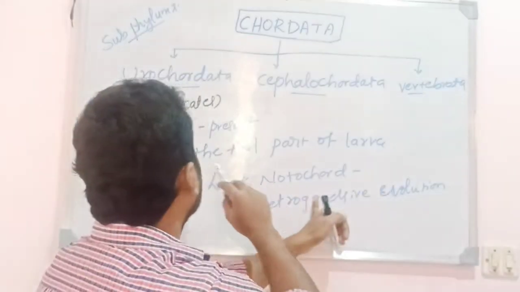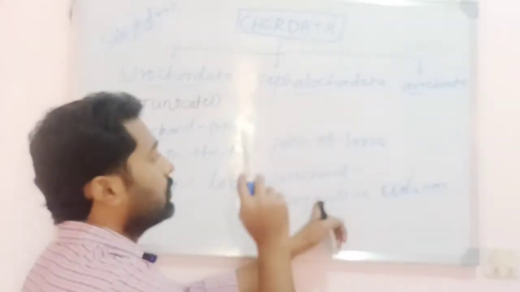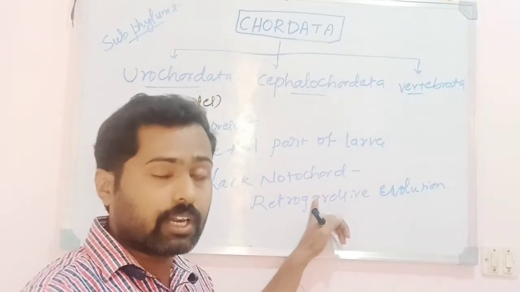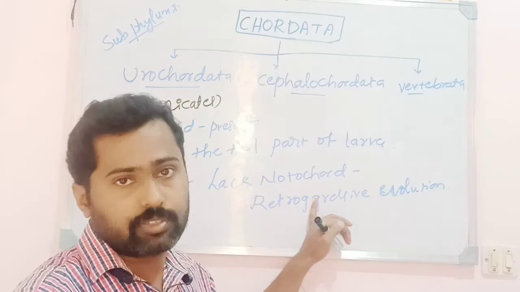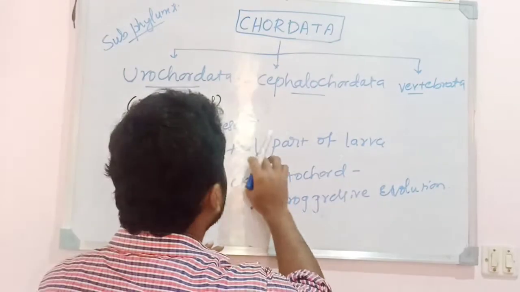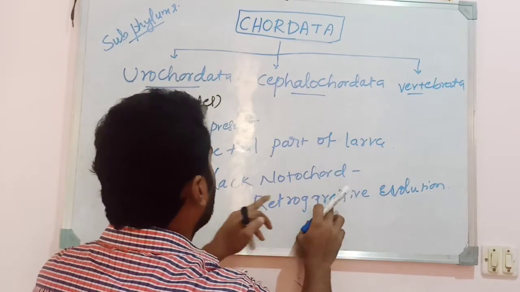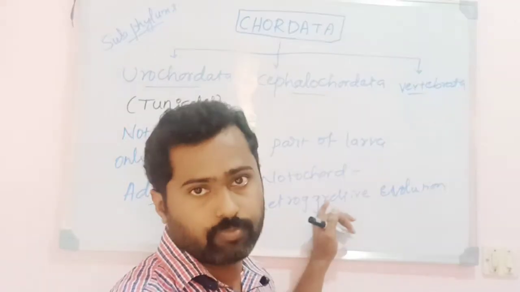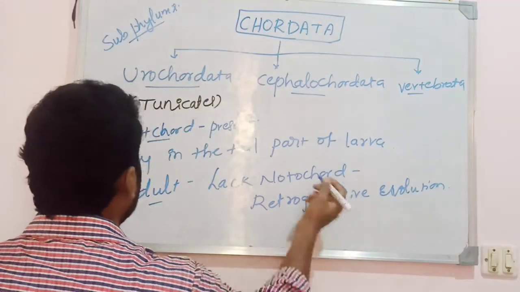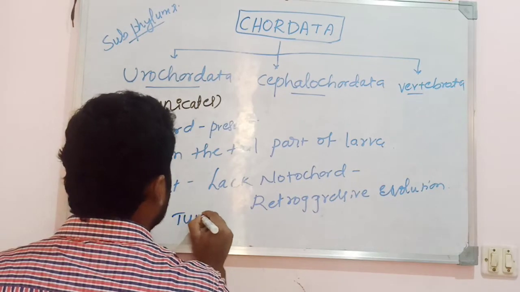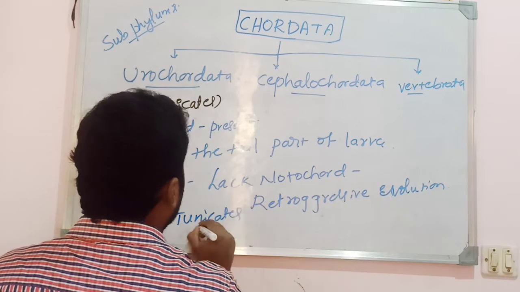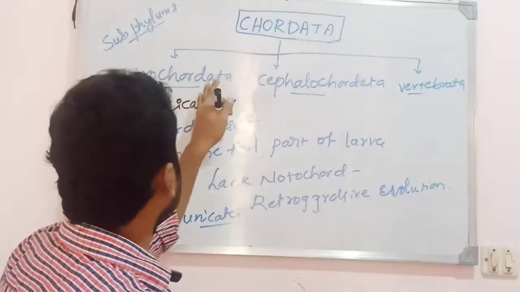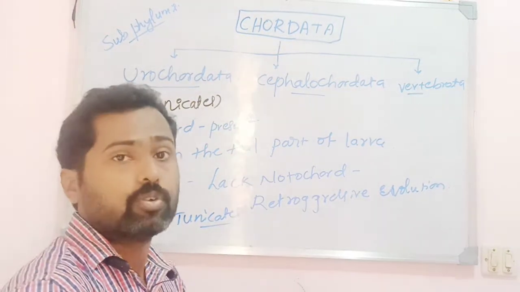Okay, so the notochord is restricted to the tail part of the larva. It is restricted, and even in the larva it is not extended throughout the length of the body. Adults lack the notochord, hence they are showing retrogressive evolution. So the example is the tunicates, the animals which come under the subphylum Urochordata.